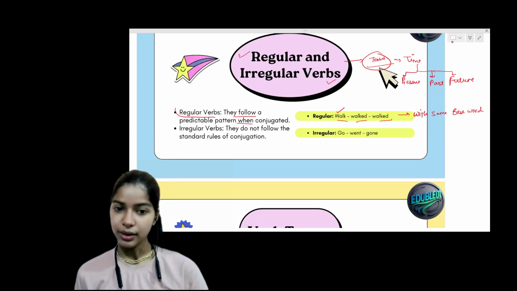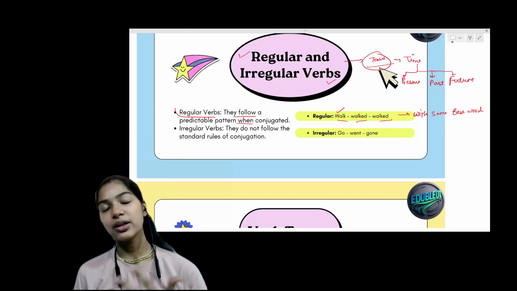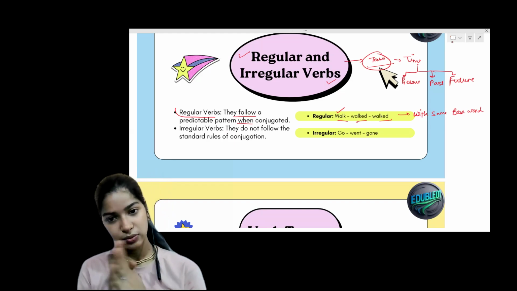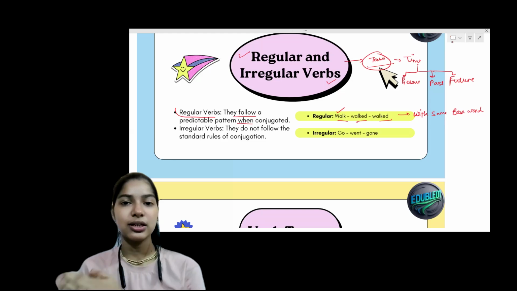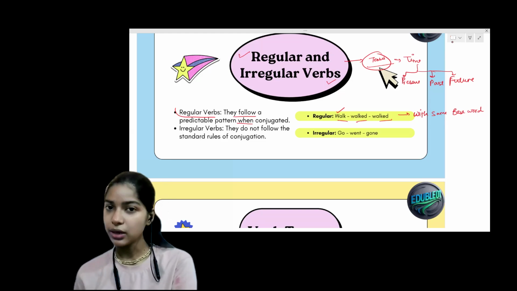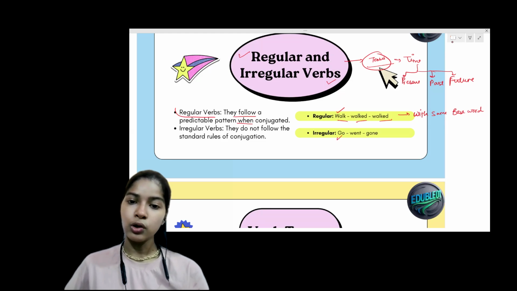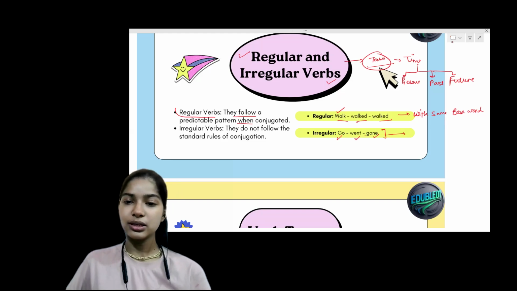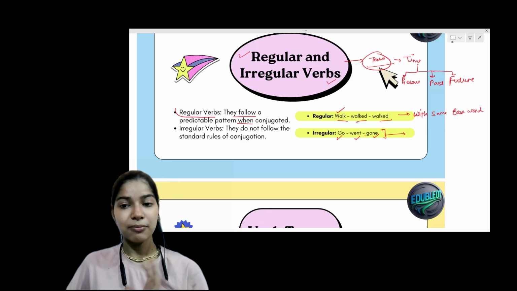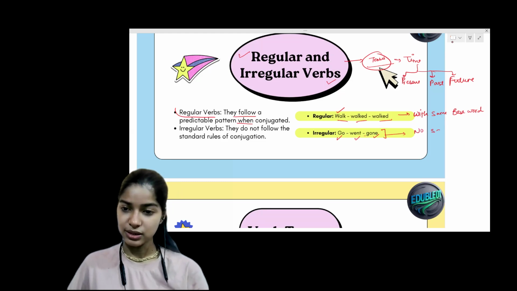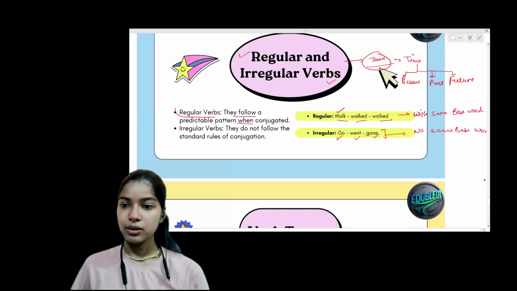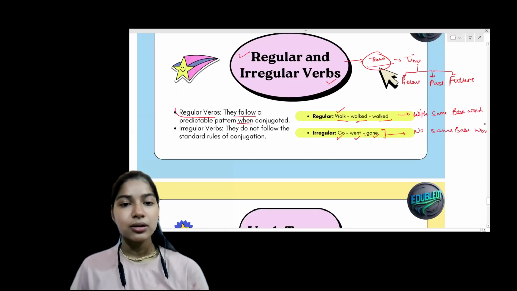Okay. Now, irregular verbs are the opposite of them. They do not follow the same pattern of going with the base word. They have three different words in their three different tenses. So, go, went, gone. These are the three forms. They are not the same base word. So no same base word is there. So those are the irregular verbs.